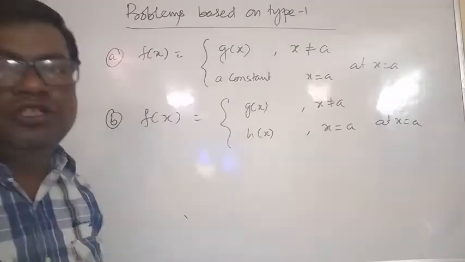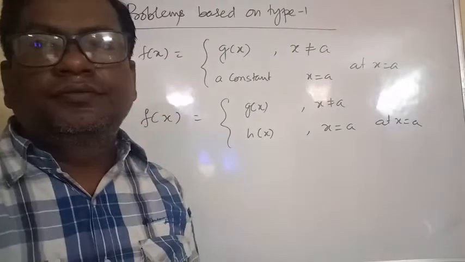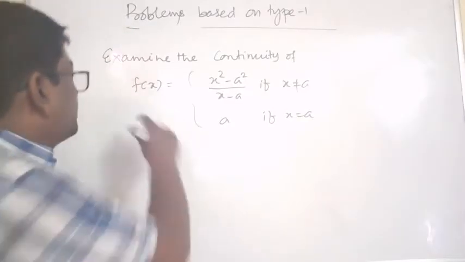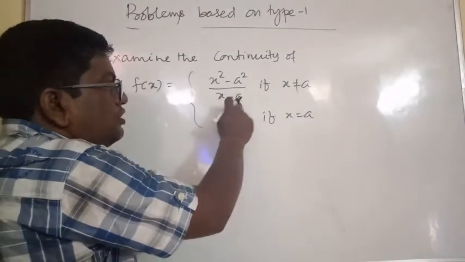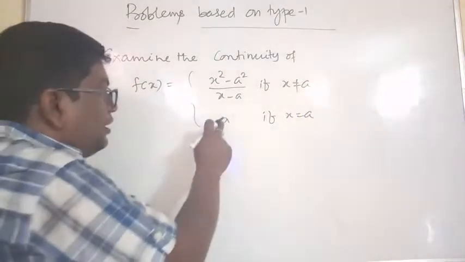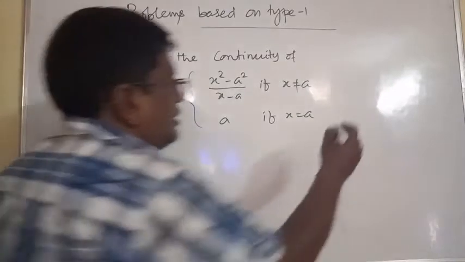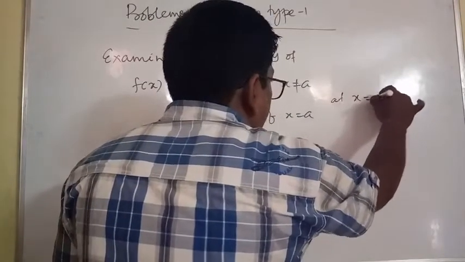Now let's discuss some examples. F of x is equal to x square minus a square by x minus a if x is not equal to a, and a if x is equal to a. Clear?